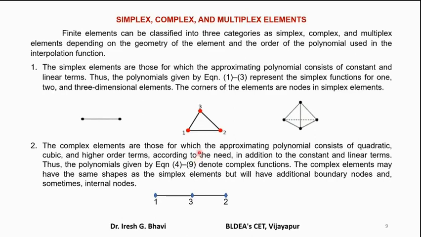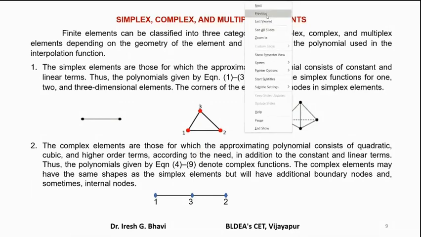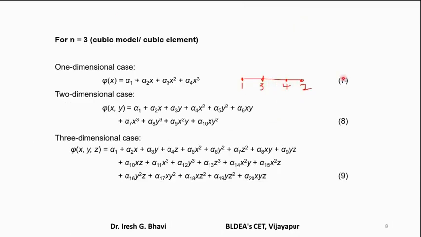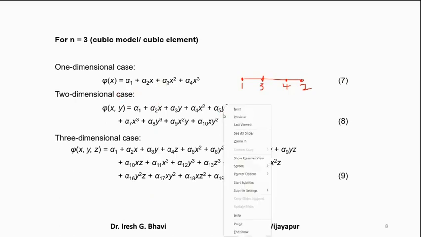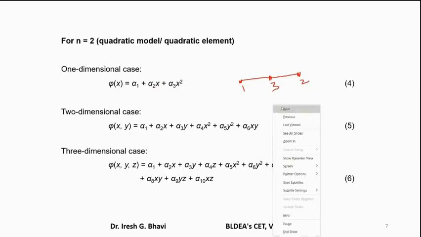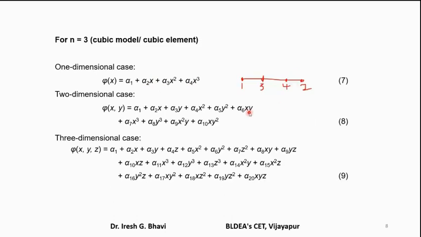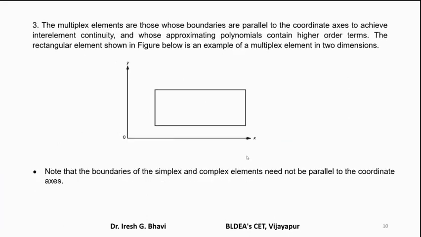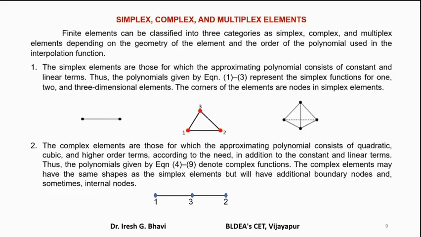So for higher order elements, these are the polynomials. See here, for quadratic, these are the polynomials. For cubic, these are the polynomials. So the displacement models given by these polynomials are called higher order elements, or complex elements.